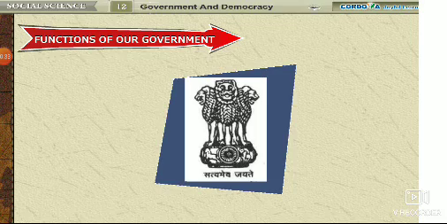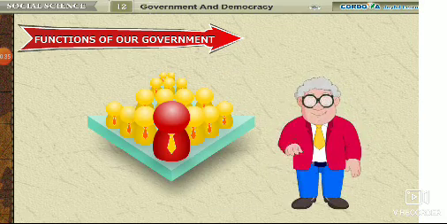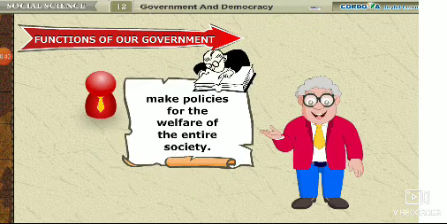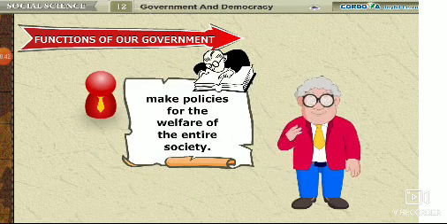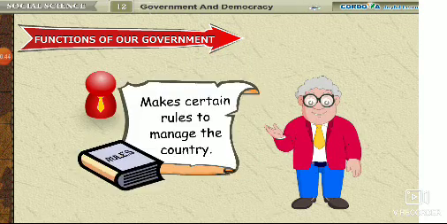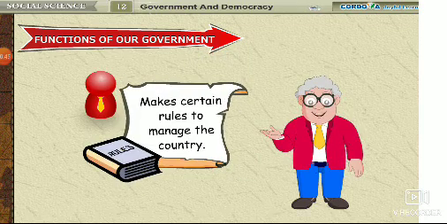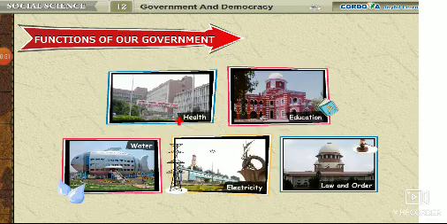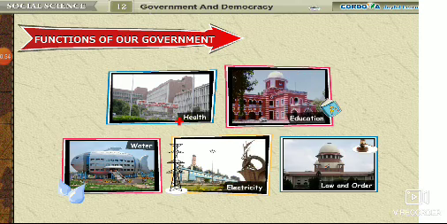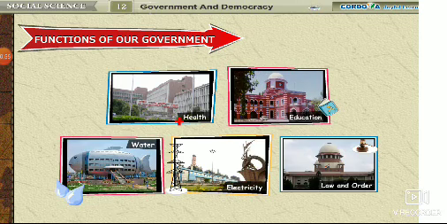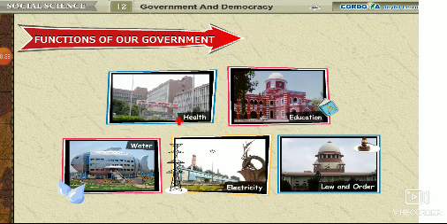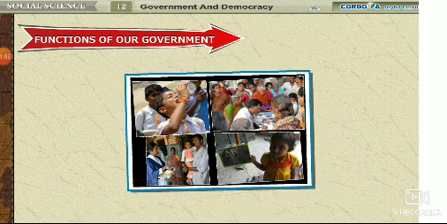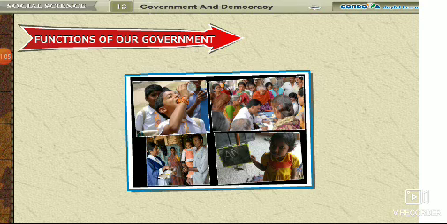Functions of our government. Our government is our leader, the chosen one, that makes policies for the welfare of the whole society. The government also makes certain rules to manage the country. It looks after our health, education, basic needs like water, electricity, and law and order. The government plays a very important role in our lives.